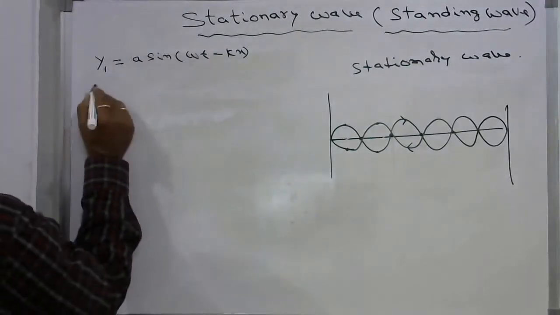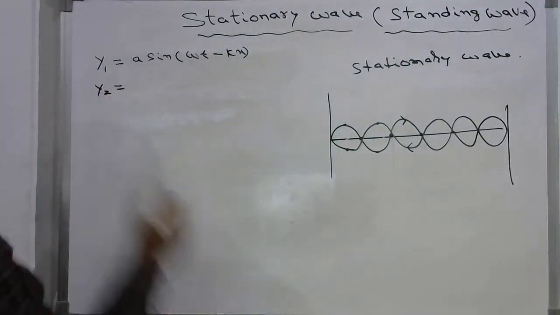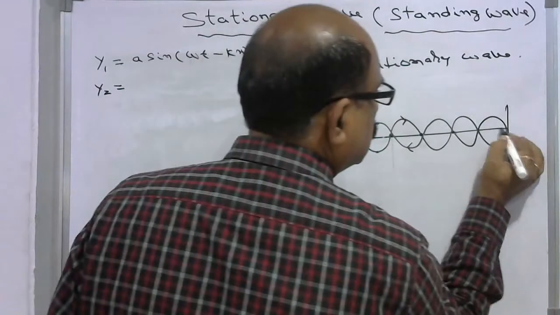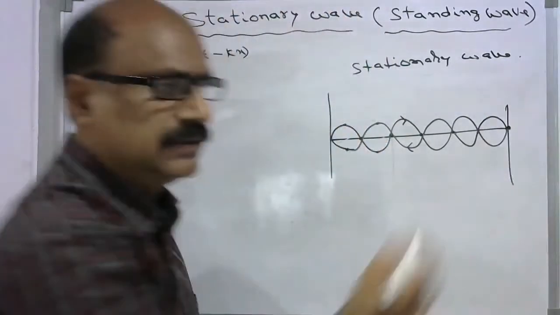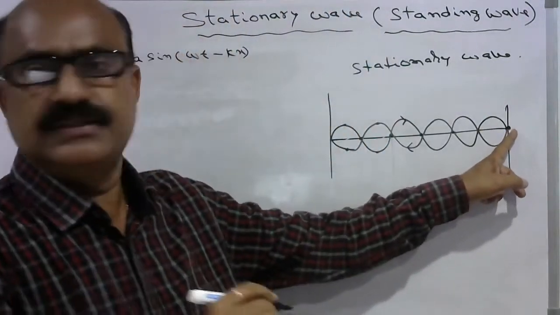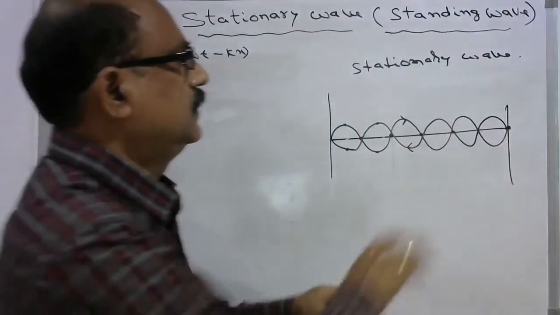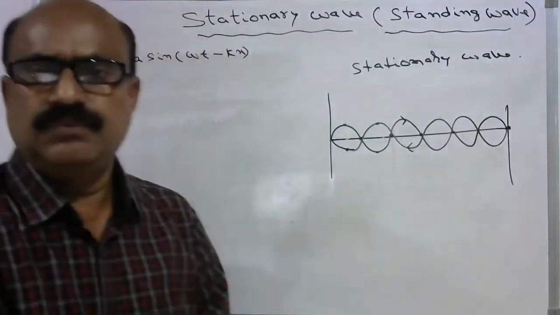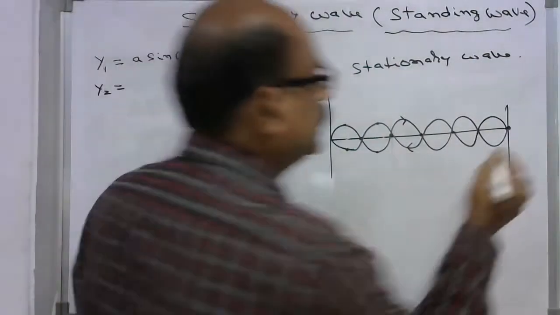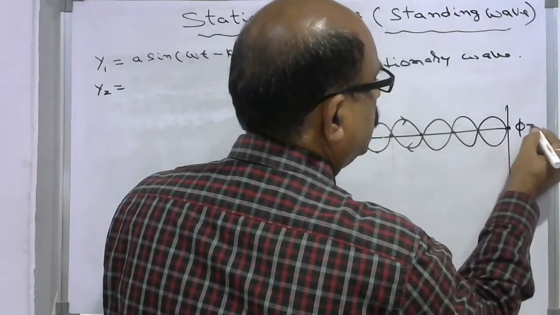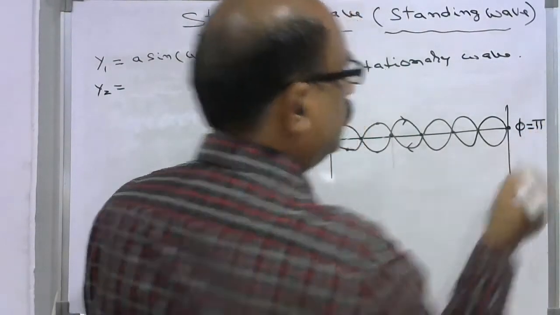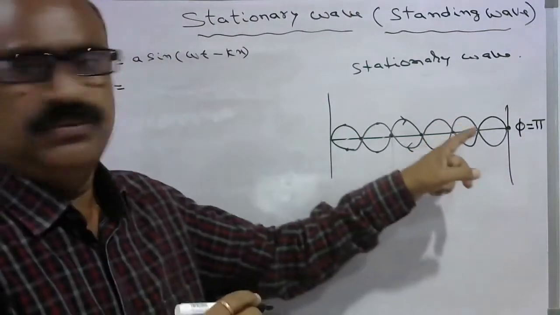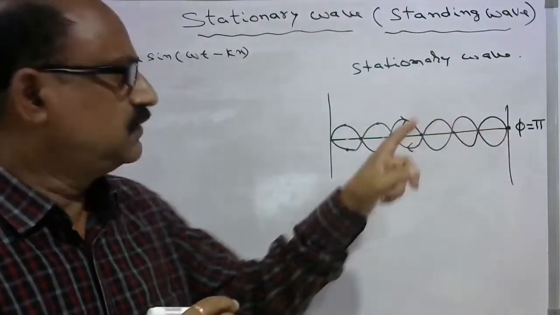And now there is another wave which reflects at the other end. Say this end is rigid and it suffers a phase change of pi. So there is a phase difference of pi between the incident wave and the reflected wave.